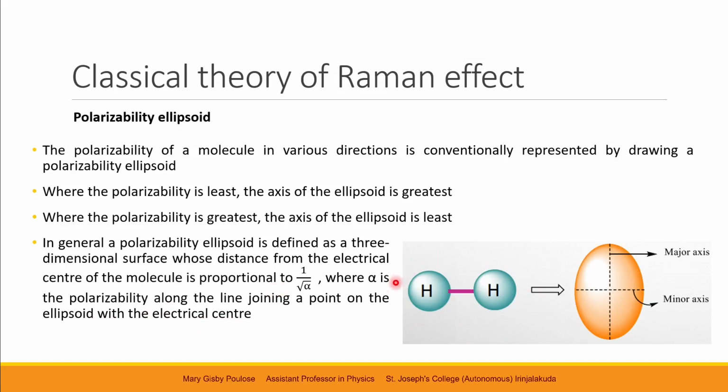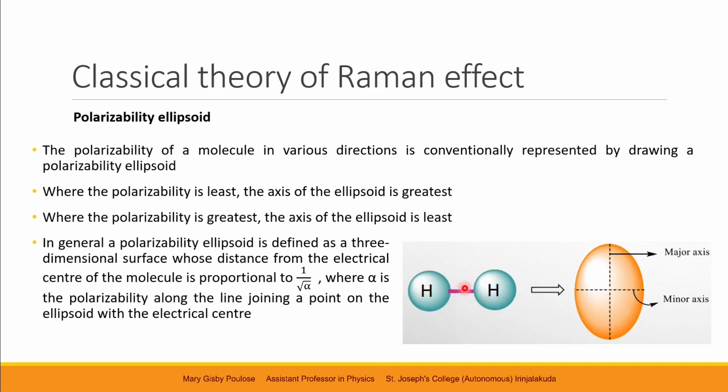Assume that this molecule has an electrical center and it has the polarizability alpha here due to the positive center and alpha here due to the negative center when an electric field is applied here.